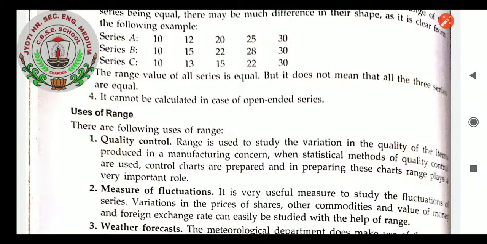Uses of range. There are the following uses of range. Quality control: range is used to study the variation in the quality of items produced in a manufacturing concern. When statistical methods of quality control are used, control charts are prepared, and in preparing these charts, range plays a very important role.